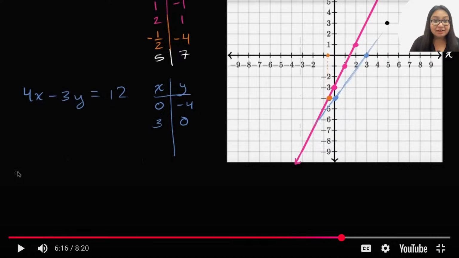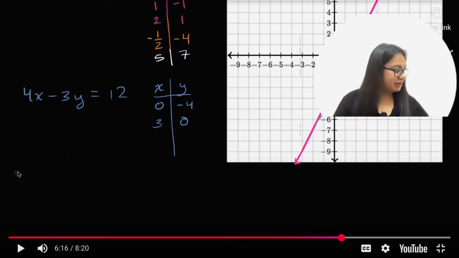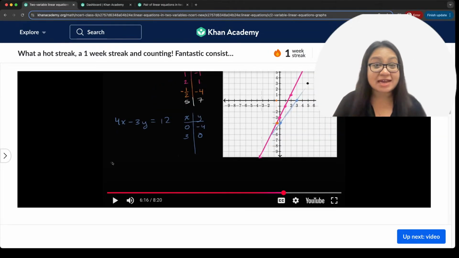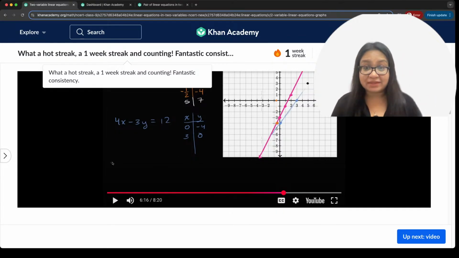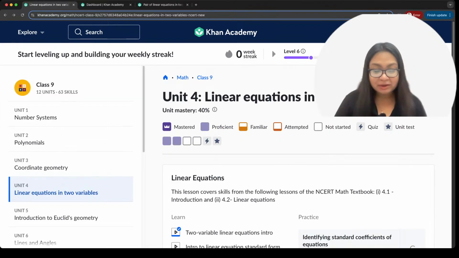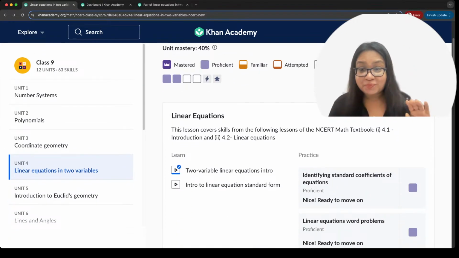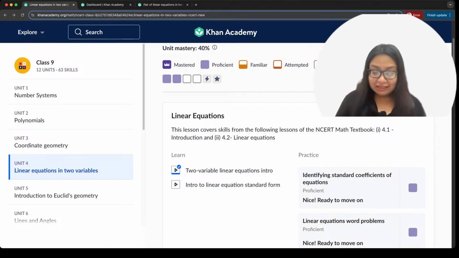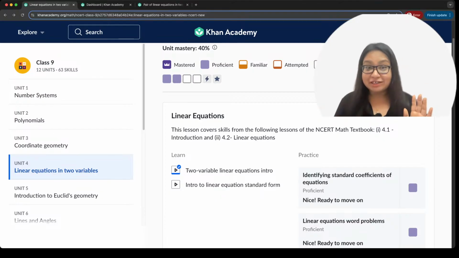So here you can easily see that we are understanding how to plot a linear equation on the graph paper, right? Okay, so let's get out here again on the website. I'm getting out of this and we get back to exercises and we see how we are applying this. So we get back here and now we are back to the chapter. Okay, I can see everybody understood this, right?